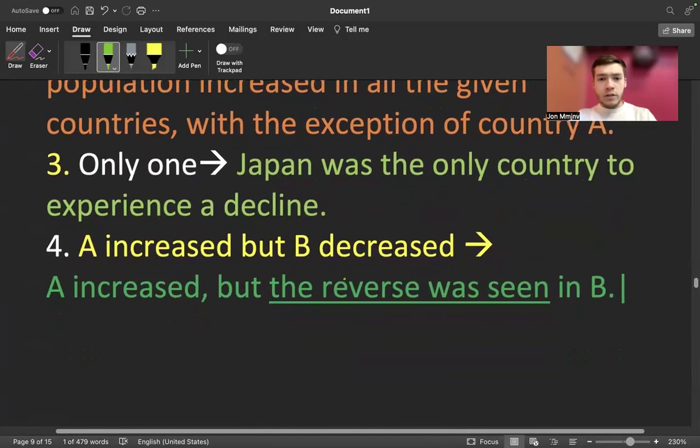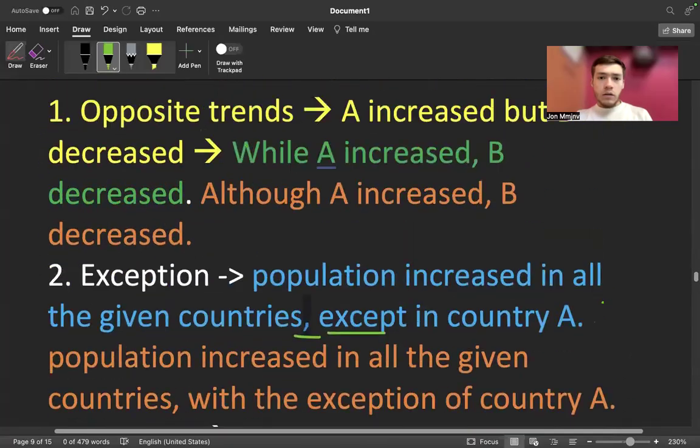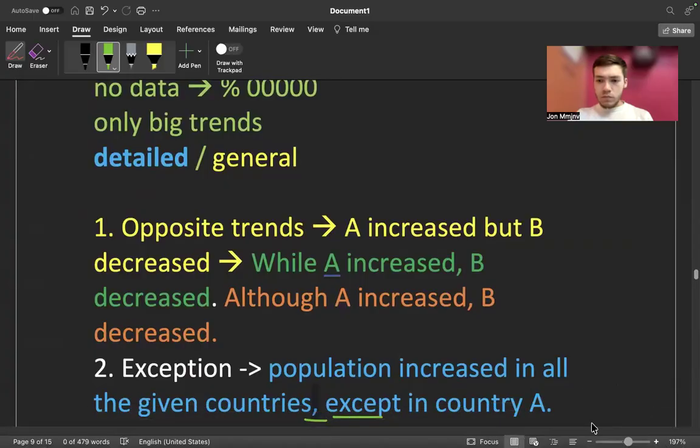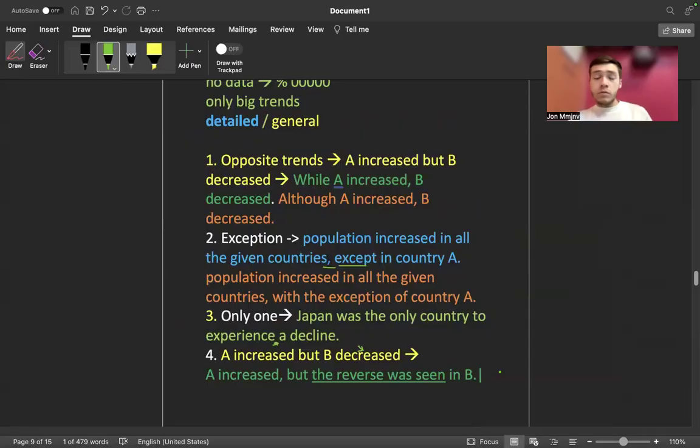And then the last one is A increased, B decreased. Instead of saying increased, decreased, this is very generic, I would say. You can say A increased, but the reverse was seen in B. And these are the basics, right? I will probably share this file too. So there you go. You can take a screenshot, take a note of that. These are the structures we're going to use. There is more, but the rest we're going to learn using the examples themselves.